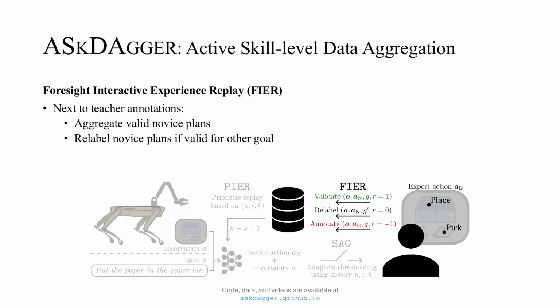Next, we have Foresight Interactive Experience Replay, or FEAR. When a novice's uncertainty exceeds the threshold set by ASkDAgger, FEAR enables enhanced demonstration collection by presenting the novice's planned actions to the human teacher. This method significantly reduces the number of required teacher annotations, as the robot can now learn from validations, relabelings, and standard demonstrations. If the teacher deems the proposed novice action plan valid, it is executed and added to the demonstration dataset. Relabeling demonstrations allow the robot to learn beyond instructed commands and potentially generalize better to novel scenarios.